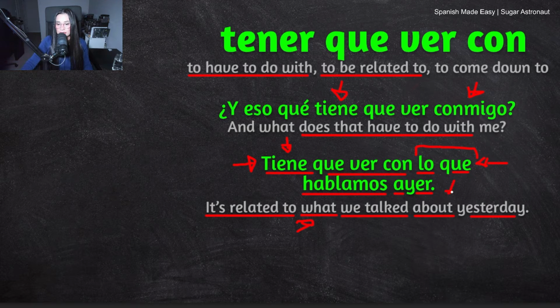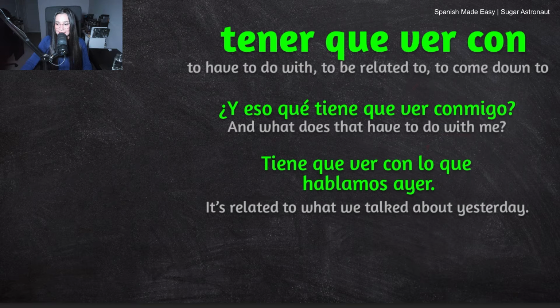Okay? The literal translation of about can be acerca or acerca de, but in this situation, we don't need it. We just need to say lo que, which means it, something, what we're talking about. Hablamos, we talked about, similar to saying that. And then ayer, yesterday. And then we have the last example. We will see how tener que ver con can mean to come down to something. Okay? So this meaning right here.